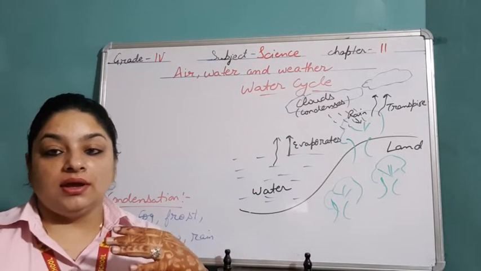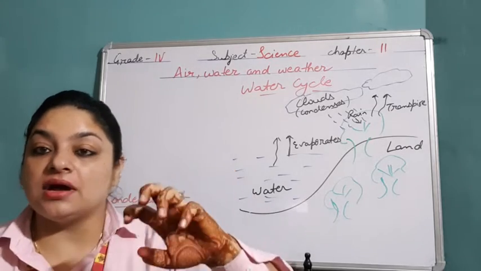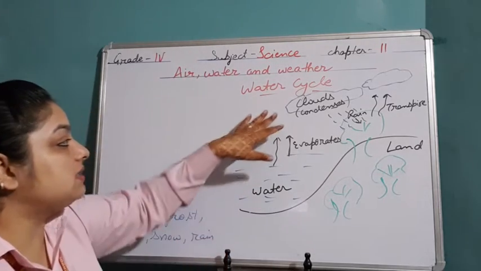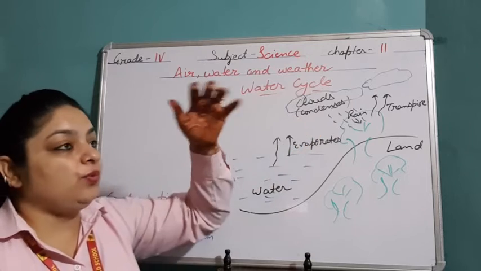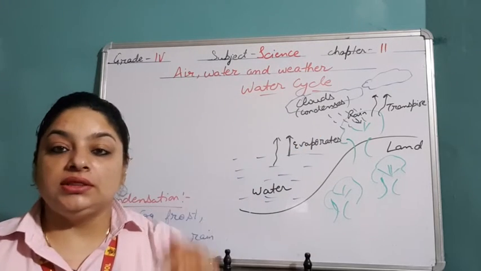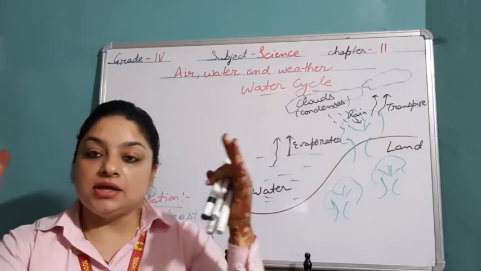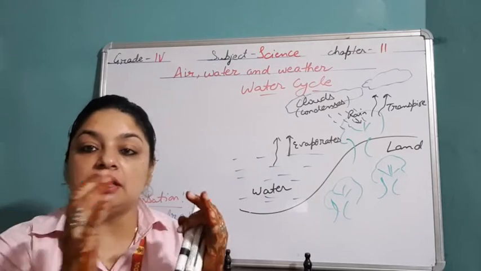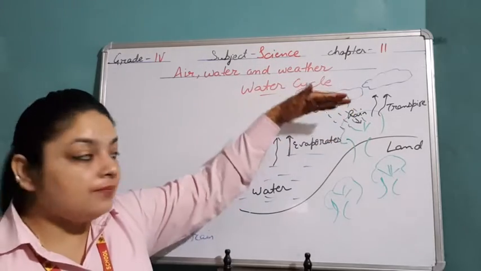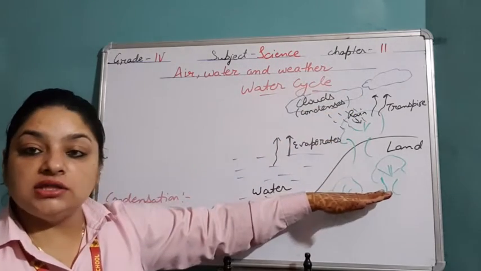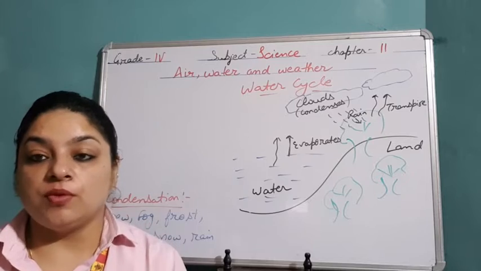Now as air is hot, it will move up, and it contains water vapor, so it will rise up, and as it goes up and the temperature cools down, all these water vapors come close, they condense, and then they form the clouds. And when the clouds become heavy, they fall back on the earth in the form of rain, hail, or snow, right?